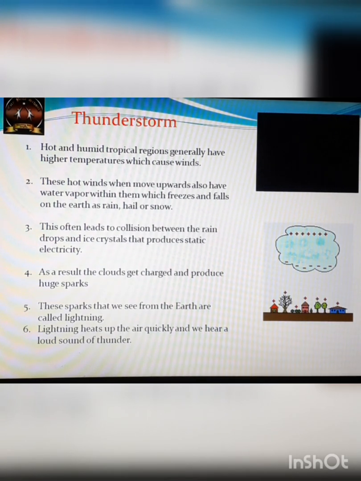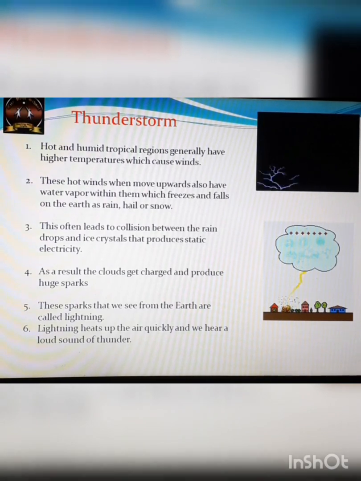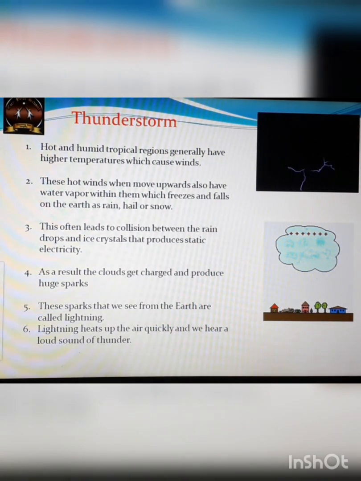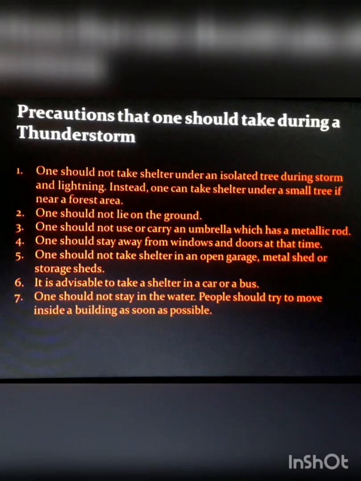And why thundering is there? See, due to discharge of electricity, the air in that region becomes hot. Fine. So that hot air quickly expands. Okay, and because of that quick expansion, the booming sound or crashing sound comes, which we call as thunder. Okay, so now this is how thunderstorms are formed, and now let us talk about the precautions to be taken during a thunderstorm.